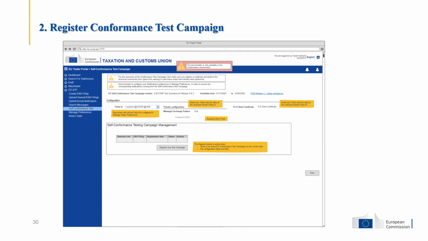The user will navigate to the self-conformance campaign section. They should choose the party ID for which they are going to execute the self-conformance testing, and finally, they will register a new test campaign.